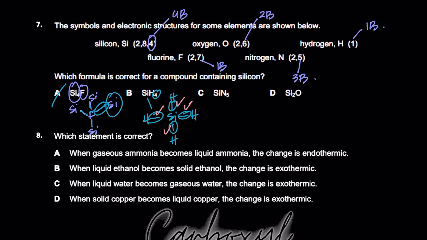1, 2, 3, 4. So B is the right option for it, right? If you check C out, why is C wrong? C is saying that 1 silicon is actually bonded to 5 nitrogen atoms. So it's giving you something like this: 1, 2, 3, 4, and that's 5, right?